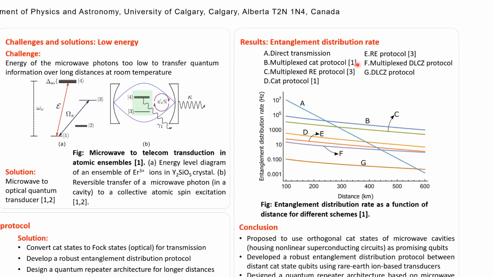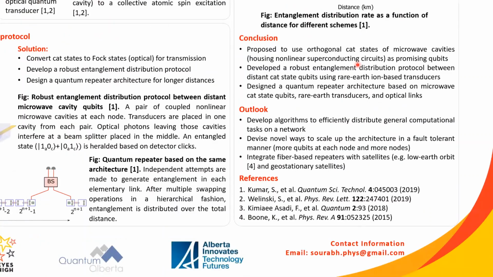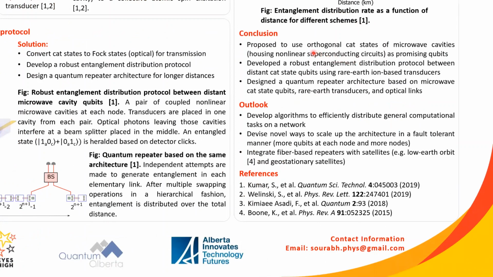So to summarize, I talked about a robust way to distribute entanglement between distant quantum computing nodes based on orthogonal cat states of the microwave cavities as qubits and rare earth ion doped crystals as transducers. We then designed a quantum repeater architecture with this framework.